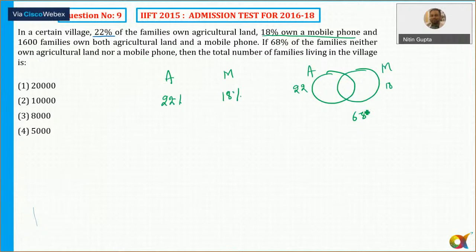So we know that the union is equal to what? That is 22 plus 18 minus the intersection, equal to 100.